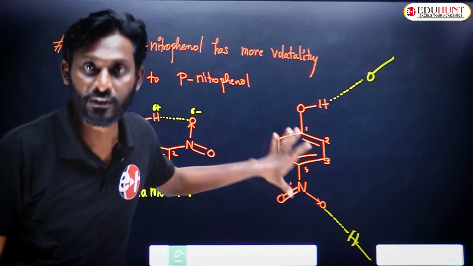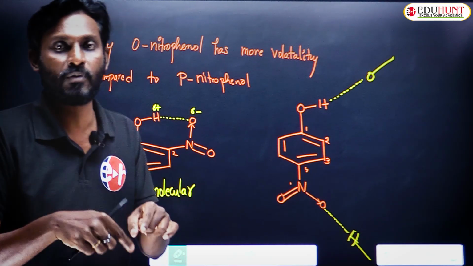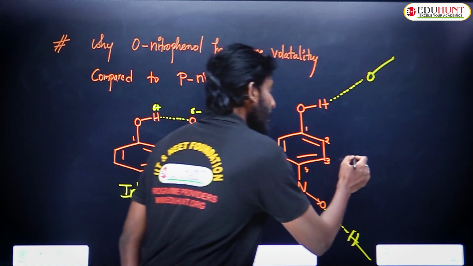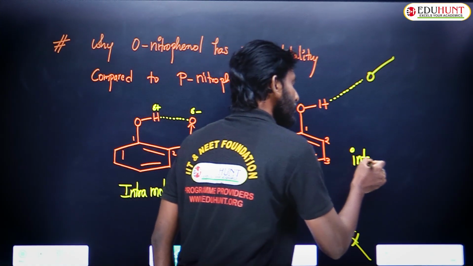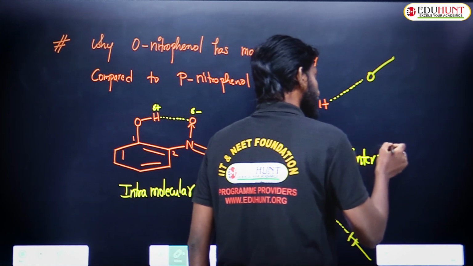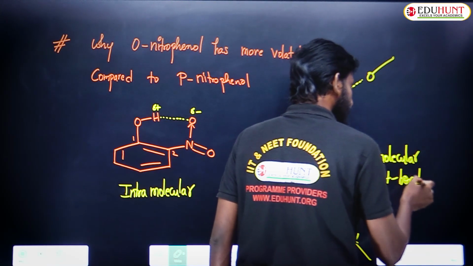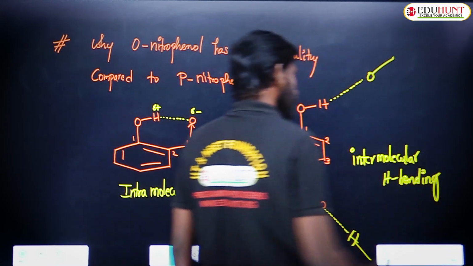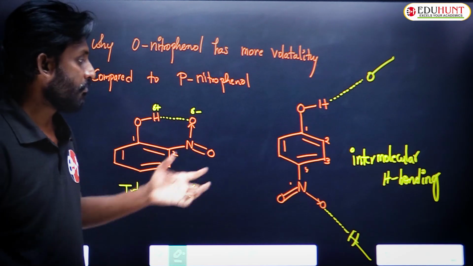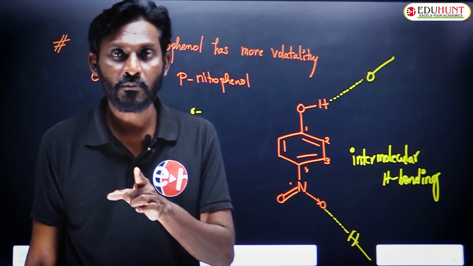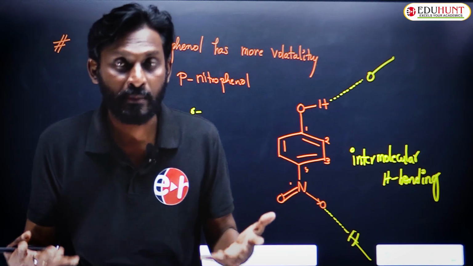Not here, hydrogen bond is not present inside the molecule. Here hydrogen bond is present in between molecules. This is intermolecular hydrogen bonding. So the point is, when there is intermolecular hydrogen bonding, means hydrogen bond between molecules, what happens?